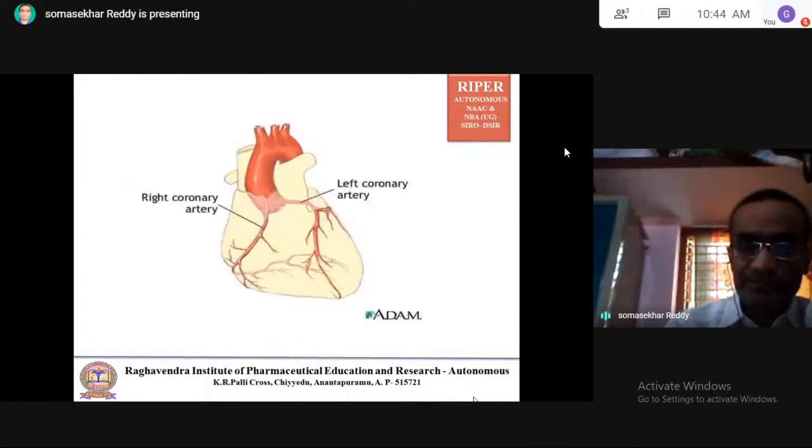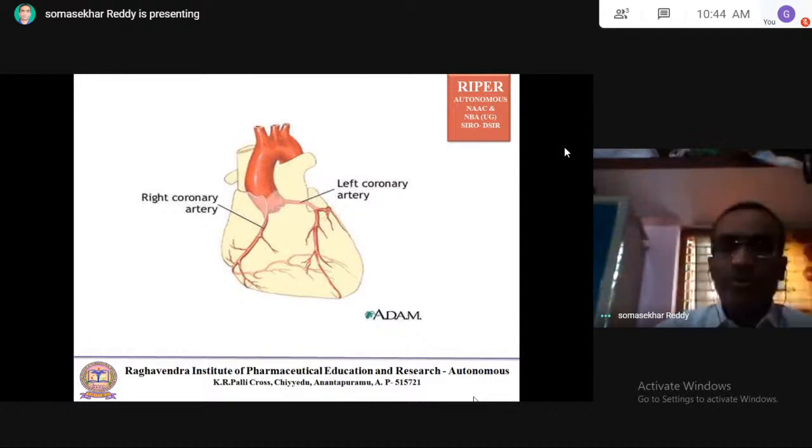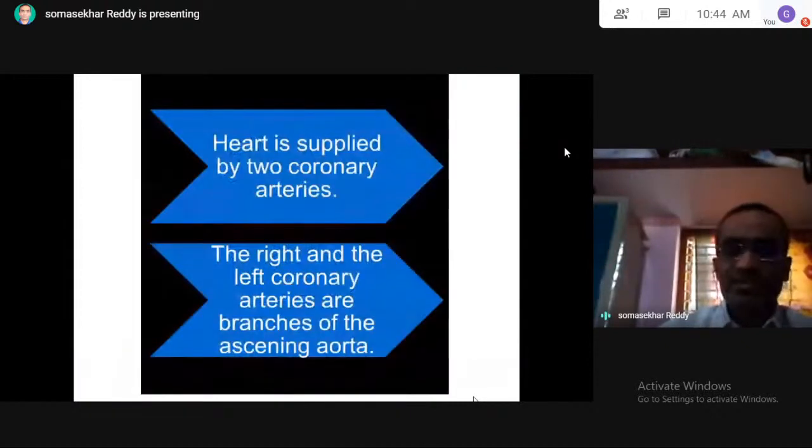This is the right coronary artery and the left coronary artery. The right and left coronary arteries supply blood to the heart. Hence, the heart is supplied by two coronary arteries, which are branches of the ascending aorta.